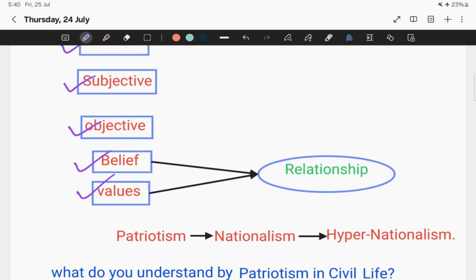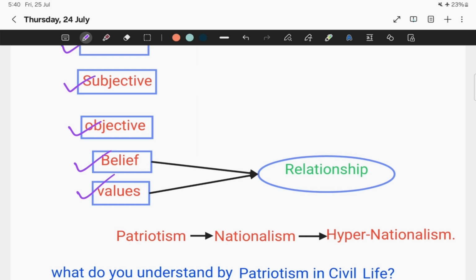Every year that child will wait for the Republic Day parade. So initially the belief was generated in the child, but later that belief is going to transform into a certain value system in the child, such as, in this case, patriotism. We try to relate belief with values.